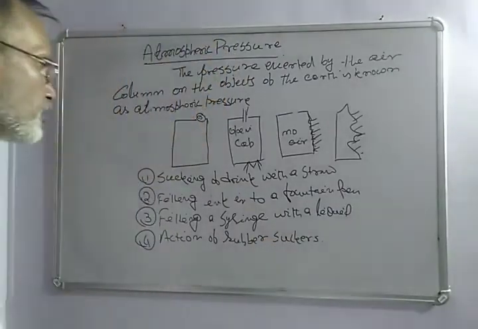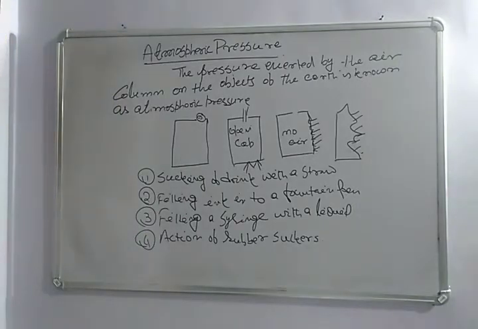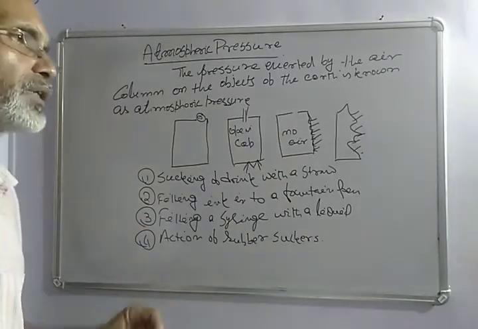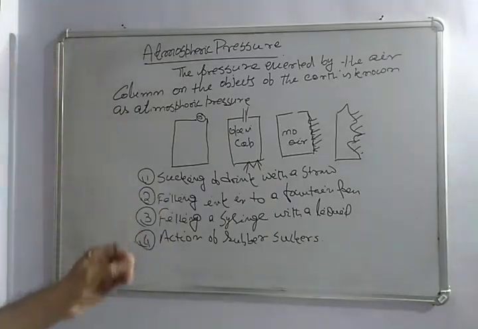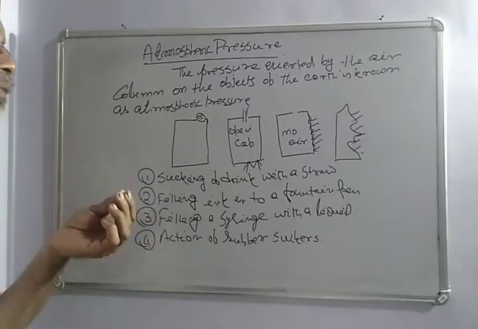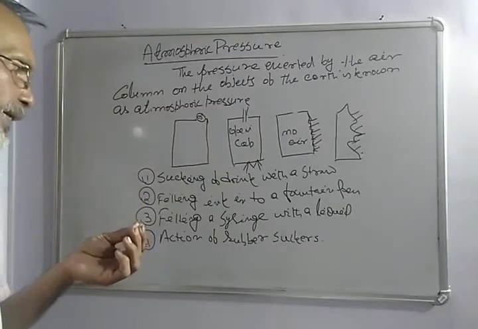So these are some of the examples by which we can understand atmospheric pressure. Number one, sucking of a drink with a straw. If we put a straw inside the cold drinks bottle, then the atmospheric pressure presses on the surface of the cold drink, and the liquid tries to rise up in the straw, which we can drink.